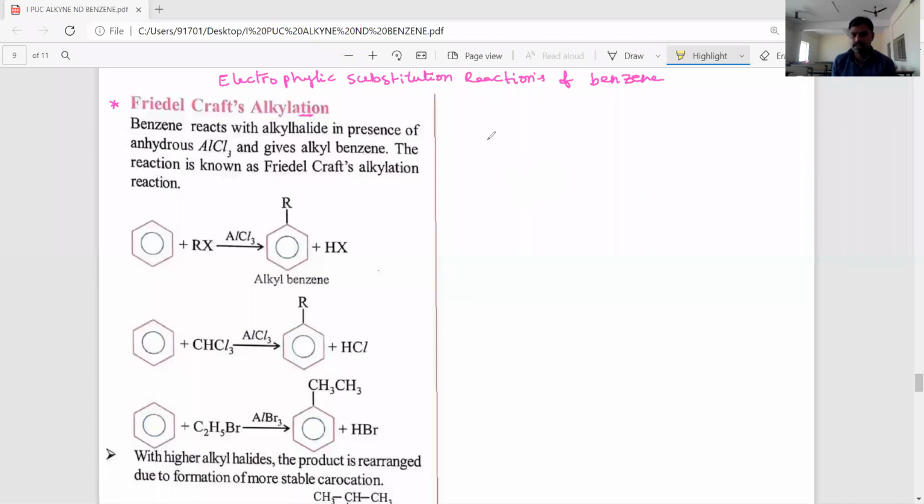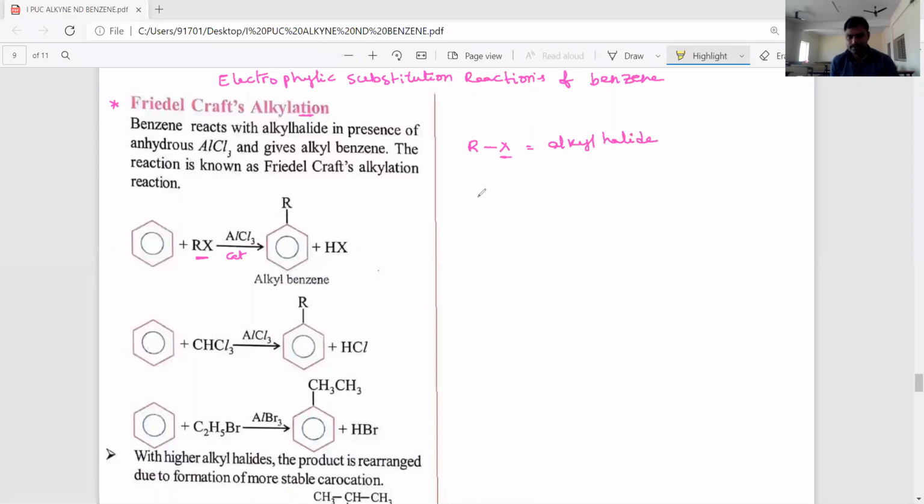Friedel-Crafts alkylation reaction is nothing but benzene reacting with alkyl halides, RX. This RX is called alkyl halide, where X is a halogen: chlorine, bromine, or iodine. Dear students, whenever benzene reacts with alkyl halides to form alkyl benzene in the presence of AlCl3 catalyst, it is known as a Friedel-Crafts alkylation reaction.